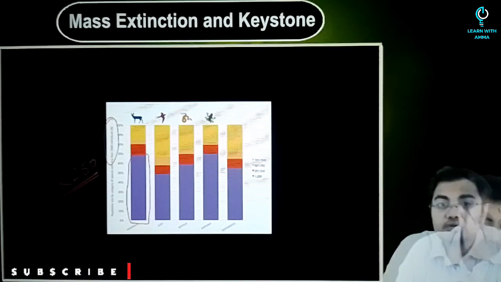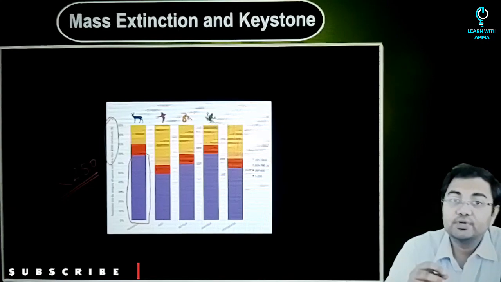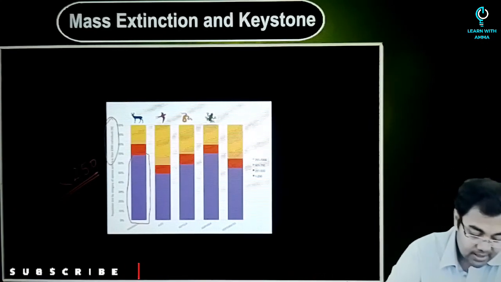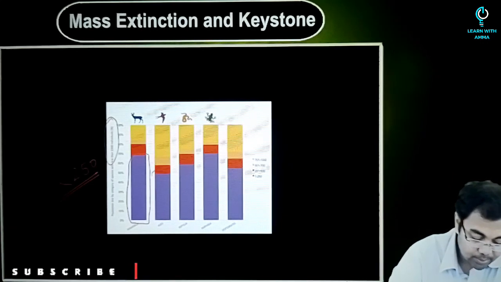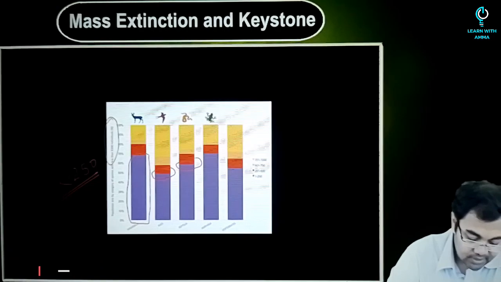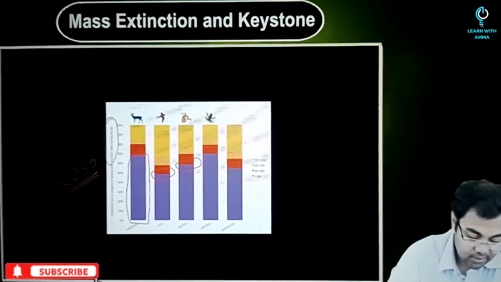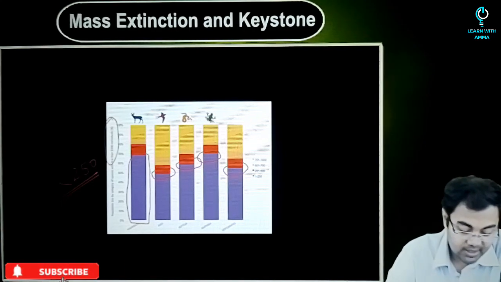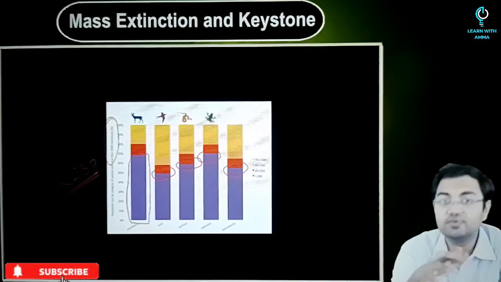So the number of such species which have fewer than 250 individuals is the highest, approximately 70%. Similarly, if you look at the birds, it is close to 50%. In the case of reptiles, close to 60%. In the case of amphibians, it is 70%. And for the entire vertebrates, we have in the range of 50-55%.